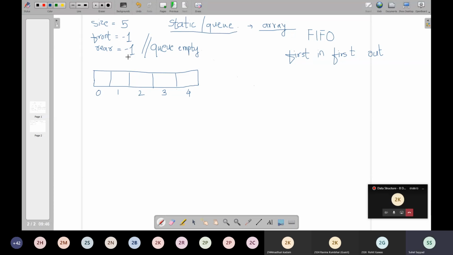In Wednesday's lecture, I'll take more examples to help you understand how NQ will actually happen and how the values of front and rear will change whenever you go for NQ and DQ operations. Then we'll write the relevant logic for static implementation of queue using array. Is it clear?